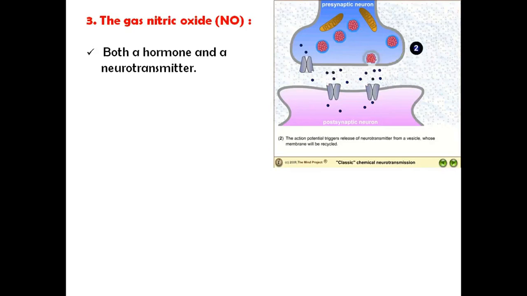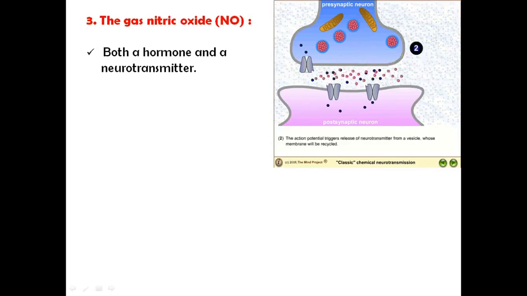Now in this diagram, the neurotransmitter system contains the presynaptic neuron and the postsynaptic neuron. In the presynaptic neuron, the neurotransmitter is synthesized and stored in the synaptic vesicle.